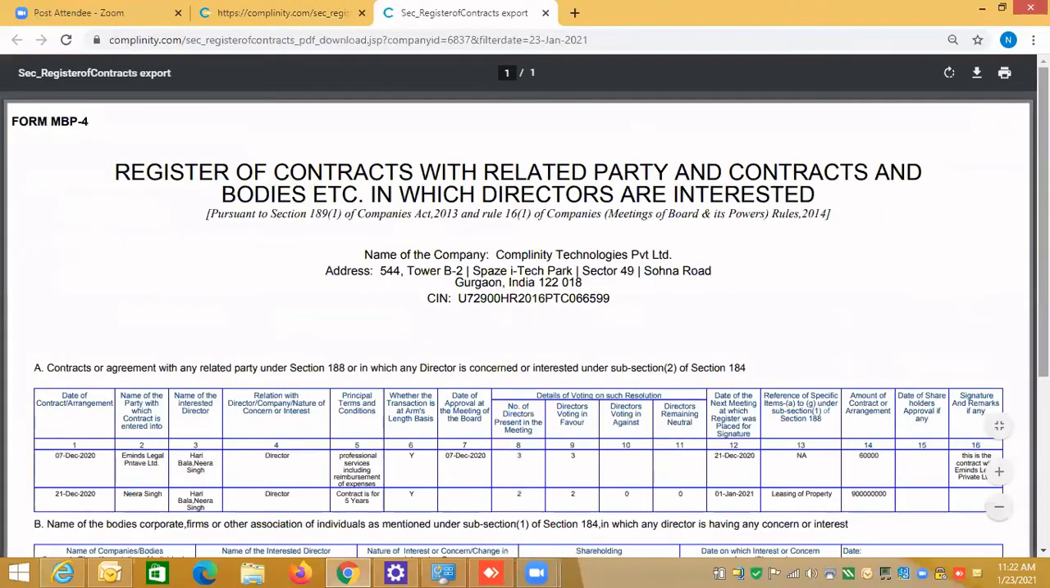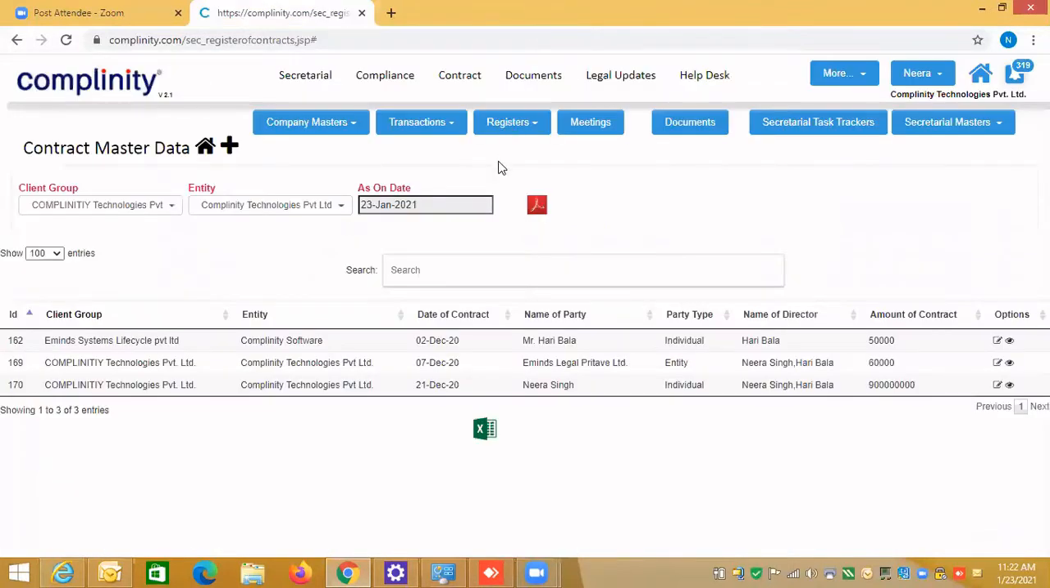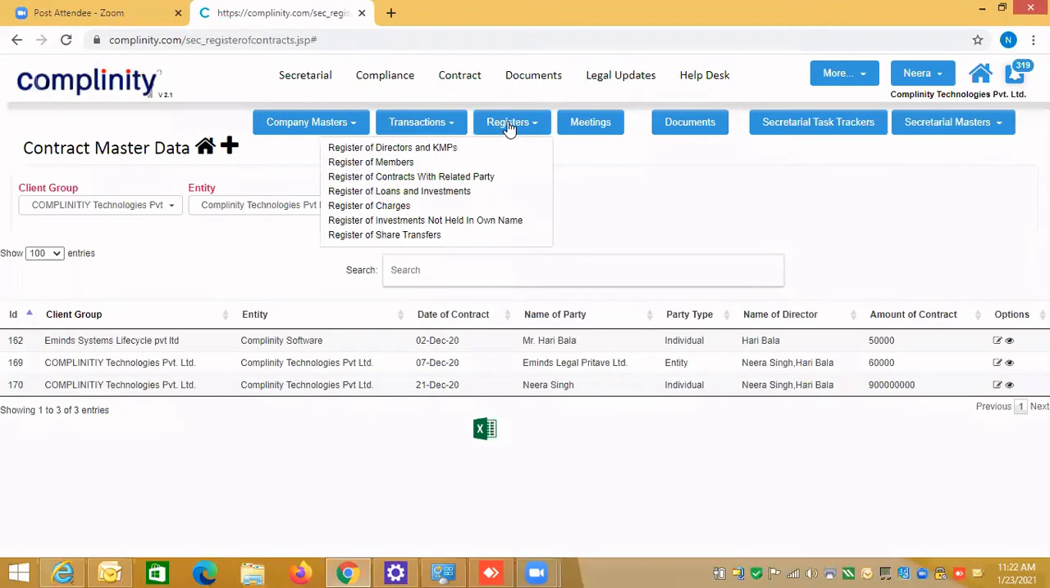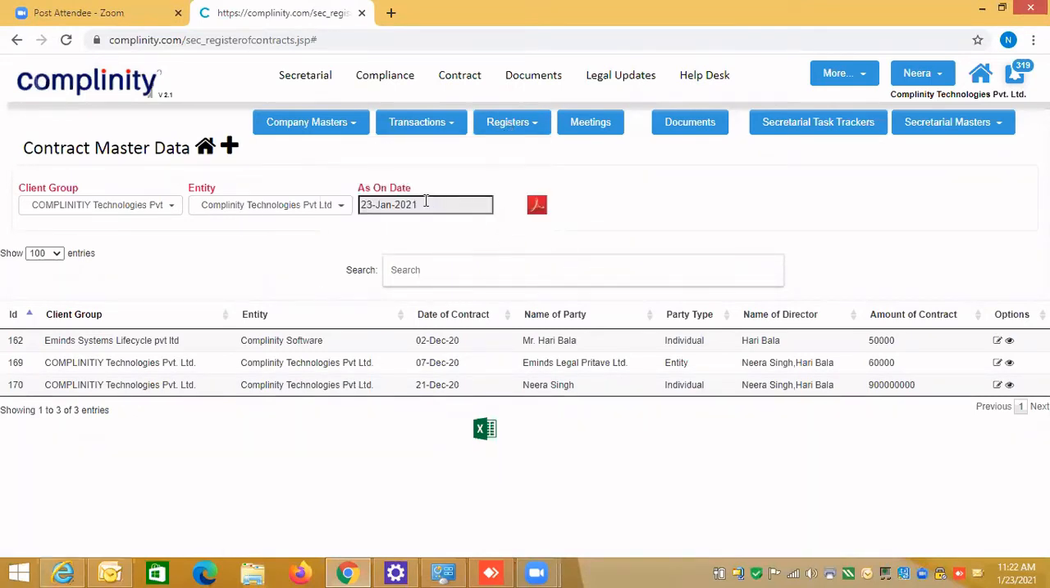So this register of contract will be generated. It's very self-explanatory. I think you all are domain experts, so I'll not spend time on this. I'm only explaining how you can do that. If you want to generate any PDF, please select client group and entity. Then only you can generate the PDF.